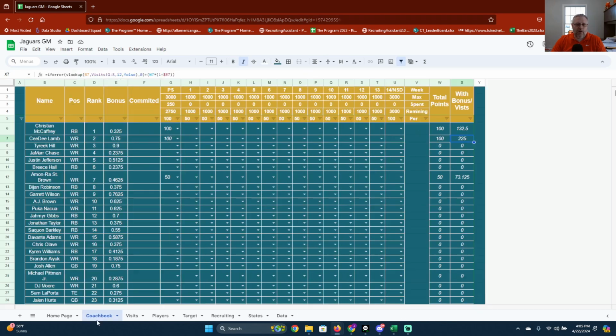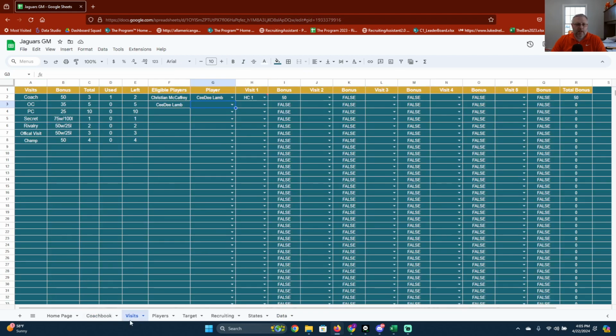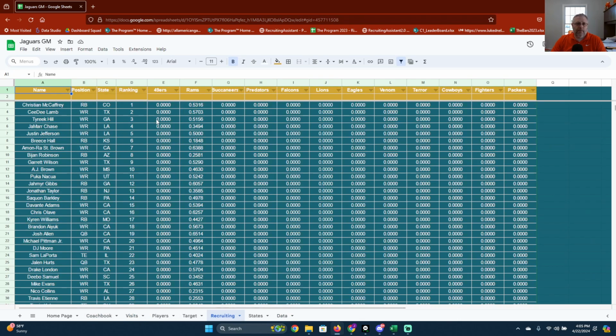So the main thing you're going to be working on is your coach book and your visits, and then all the rest is kind of supplemental things to help you out and make decisions on that. So a tip on recruiting: you're going to look at your rank versus all the other ones, and that'll kind of tell you who to go after. Typically, you have a shot for your top 8 or top 6. Technically, you'll have a shot on any player. So if you're outside that top 6, you may want to consider not going after those players, just because if you're outside that top 6 and everybody's putting max points on them every week, you actually won't make those thresholds. So that's a quick rundown on the coach book.